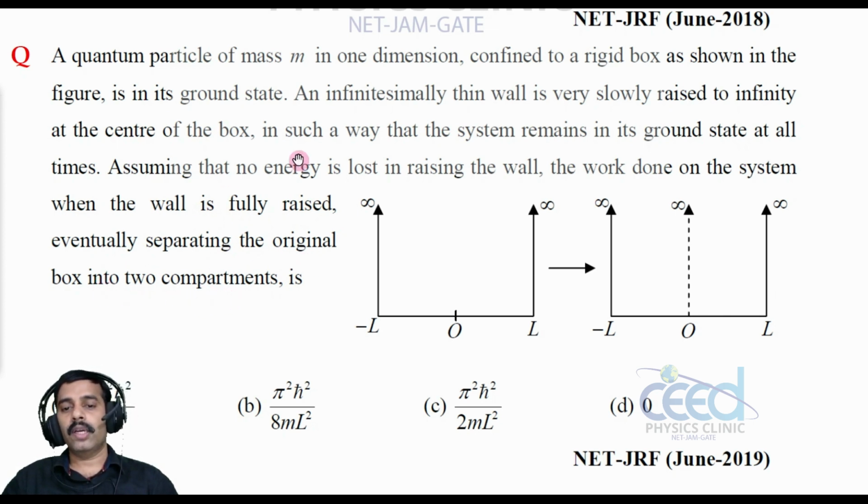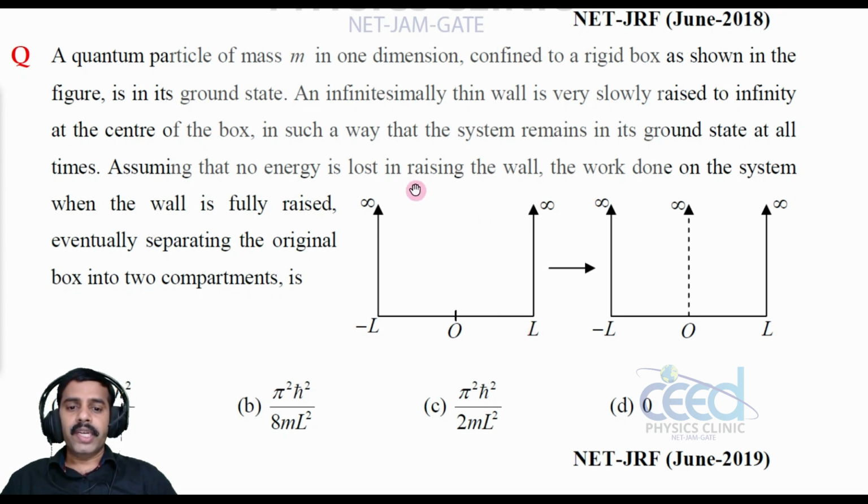So look into this. You have a box here from minus L to L. Now very slowly you are raising a barrier at the middle, right? Assuming no energy is lost in raising the wall, we need to find the work done on the system when the wall is fully raised.